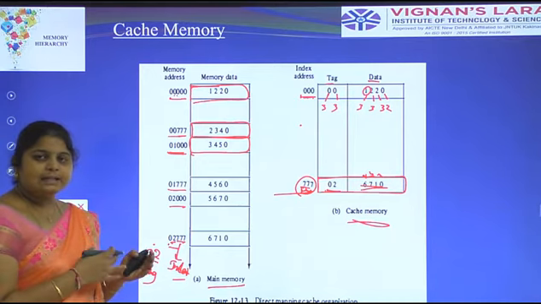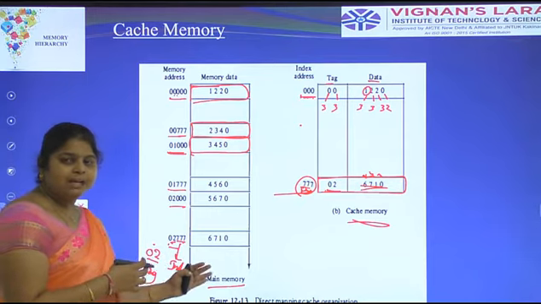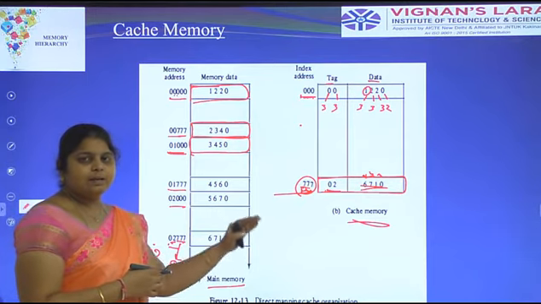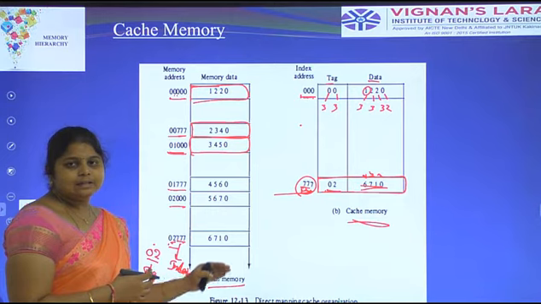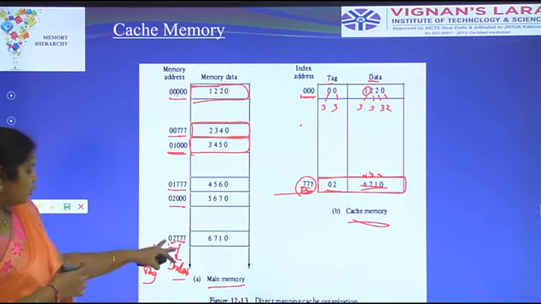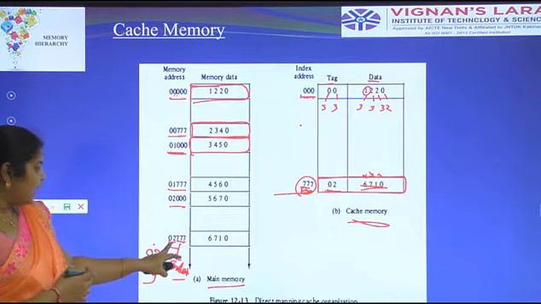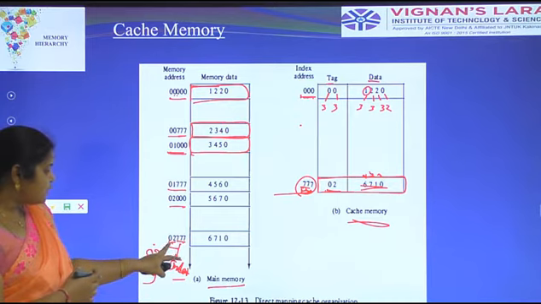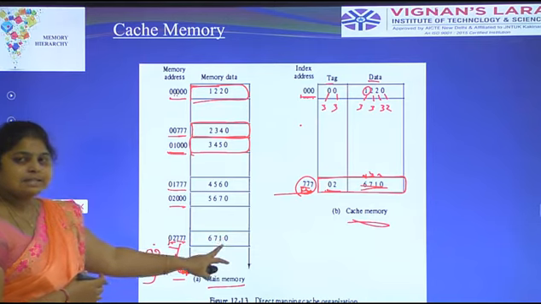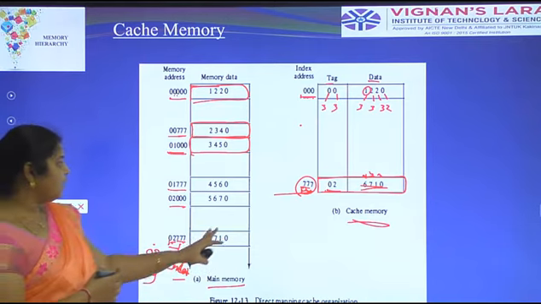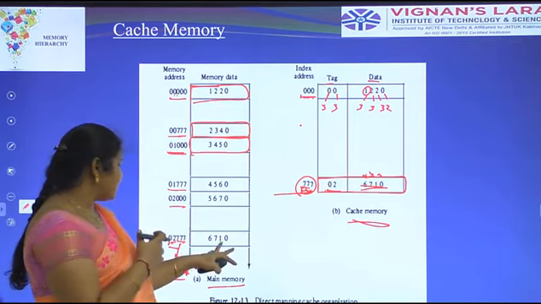The CPU can be executed only if the data is available in the main memory and also in the cache memory. Here 02 is the tag field and 777 is the index field. We have to identify the address, which is 6710. Here the address is 6710.